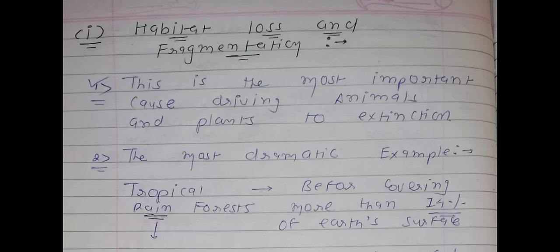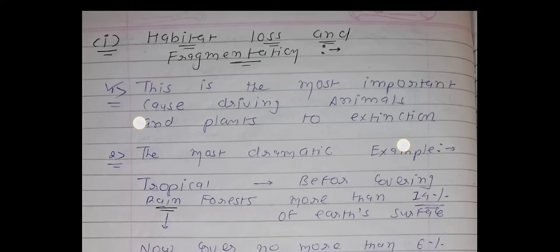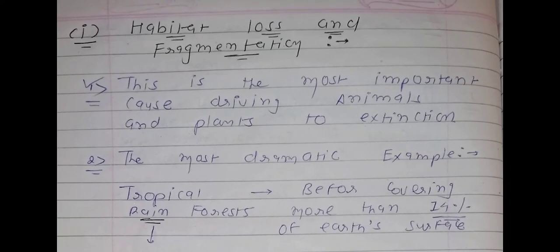See, in this title two different words are there. The first one is habitat loss, meaning losing of a particular habitat, destruction of a particular habitat, and the second one is fragmentation of a native habitat. Let's learn the first point. This is the most important cause driving animals and plants to extinction.